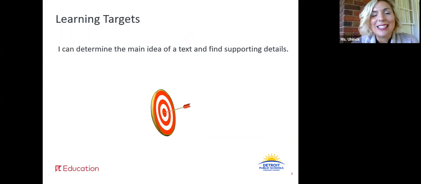Let's look at our learning target for today. I can determine the main idea of a text and find supporting details. Now remember, the main idea of a text is the big idea that the author wants the reader to take away. Remember last week we talked about how the supporting details are the legs on that table that help support that main idea, which is kind of like our tabletop. The supporting details give examples, they help explain this big idea that the author wants the reader to take away. So today we're going to do more work with this.